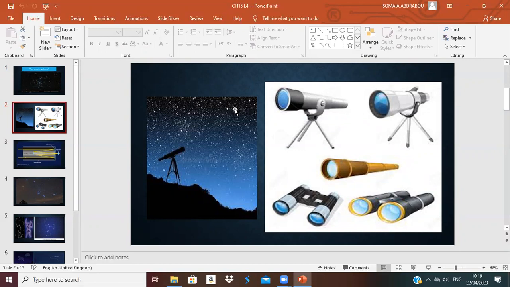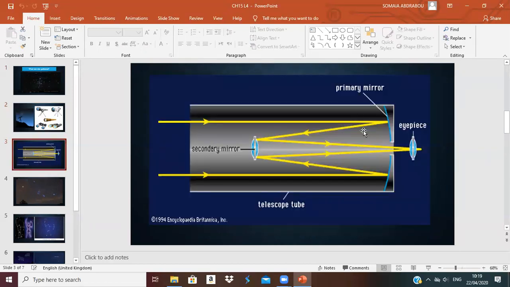Stars we cannot see well with our eyes, so we can use the telescope or the binoculars. How does it work?